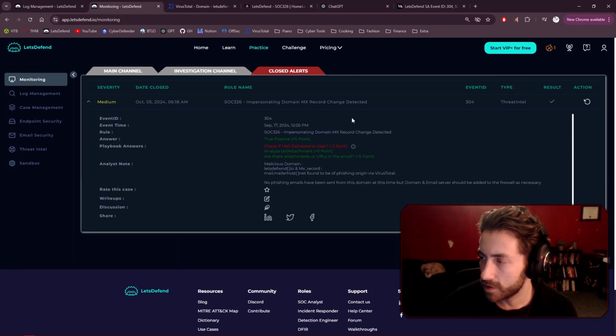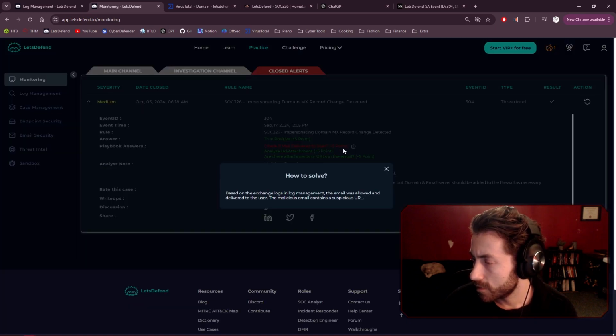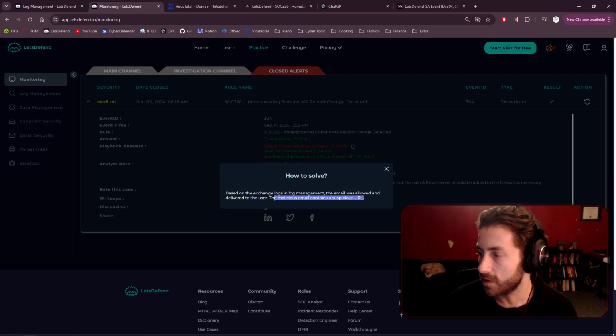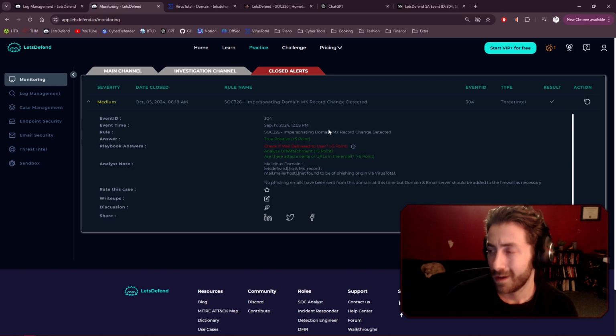And that's interesting. We failed the check if mail delivered to user question. Apparently, based on the exchange logs and log management, the email was allowed and delivered to the user. The malicious email contains a suspicious URL. Okay, I don't know if this is referring to the notification email.